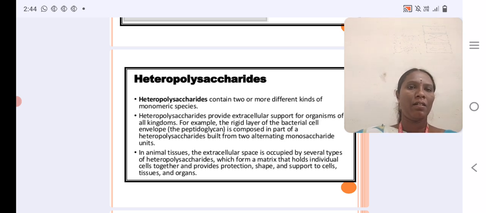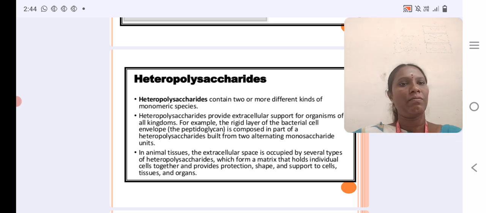Carbohydrate has a very important place in our diet.